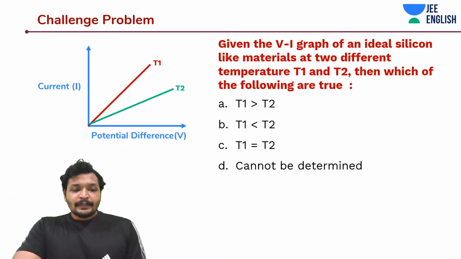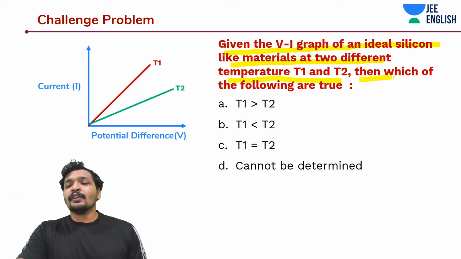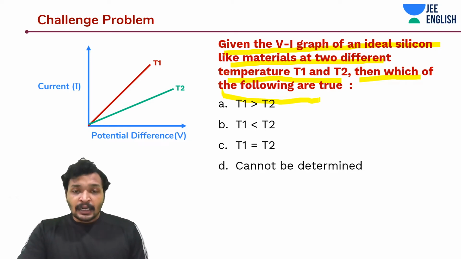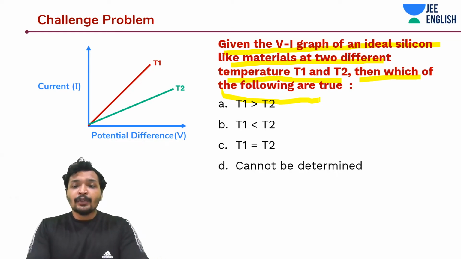A little tricky, if you have noticed this question, typically a confusing one. Given the VI graph of an ideal silicon-like material at two different temperatures, T1 and T2, which of the following are true? There are some comparisons of temperatures given over here. They are asking you which one of the following is true.